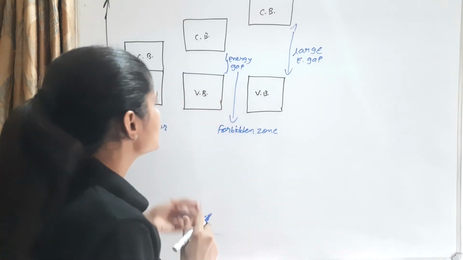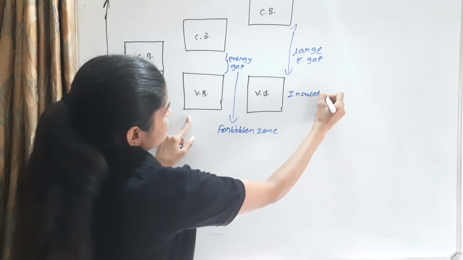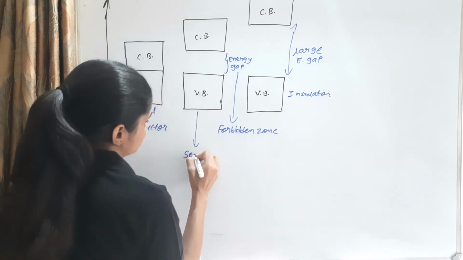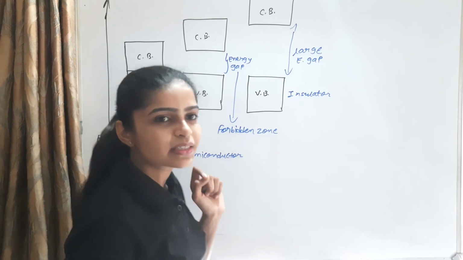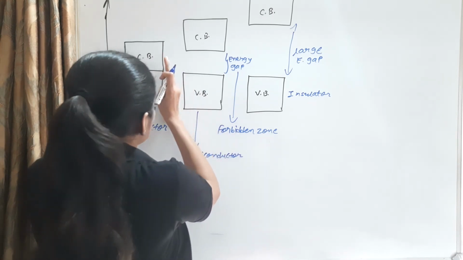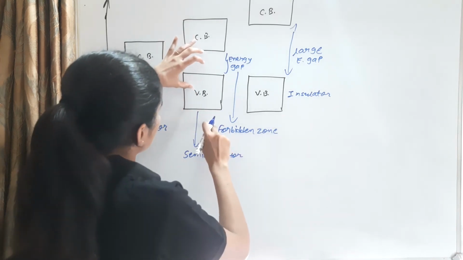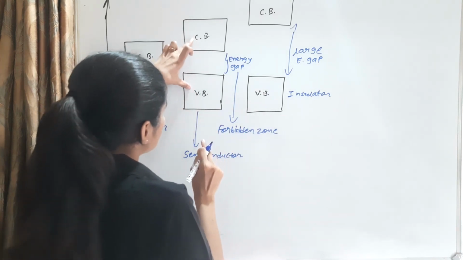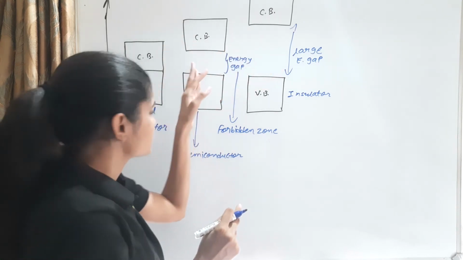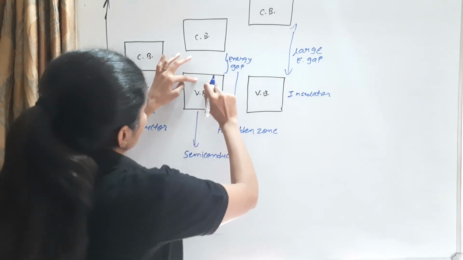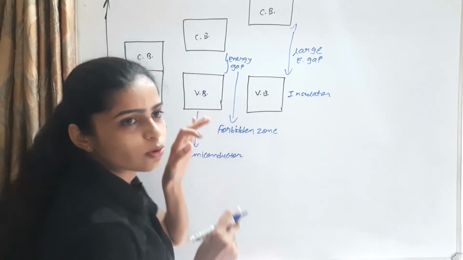Then the third is the semiconductor. This is the insulator and this is the semiconductor. Semiconductors lie between the conductor and insulator, because in a semiconductor the energy gap between the valence band and conductance band is less than the insulator and larger than the conductor. So valence band electrons move towards the conductance band slowly.